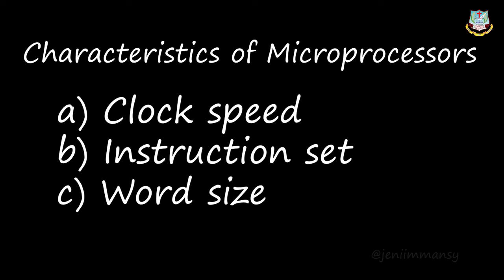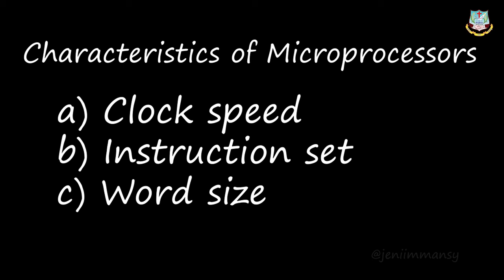So when you are writing the word size, you have to write the definition of word size first. Word size means the number of bits that can be processed by the processor in a single instruction. At one instruction, how many bits are executed or processed by the processor is known as word size. And the next point is that word size can be determined by the amount of RAM that can be accessed by the microprocessor. I think you are clear with this characteristics of microprocessor portion, because this is an important question, so I'll just repeat it once.